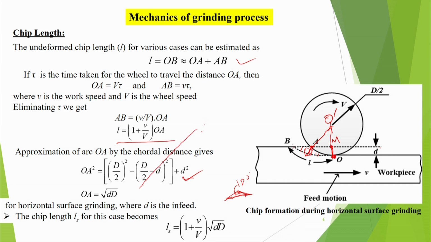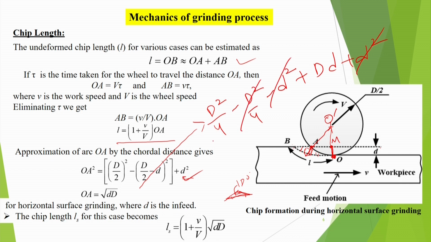So, this becomes D square by 4 minus D square by 4 minus d square plus Dd. So, we get OA square equal to Dd, because this cancels: the d square is added here, the D square by 4 got cancelled, and you are left with Dd.